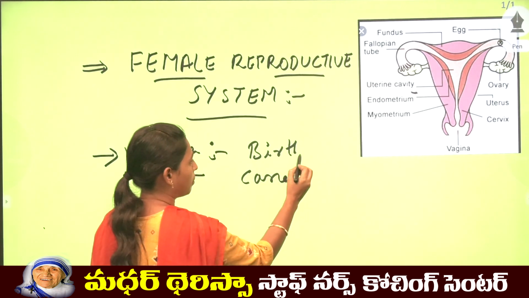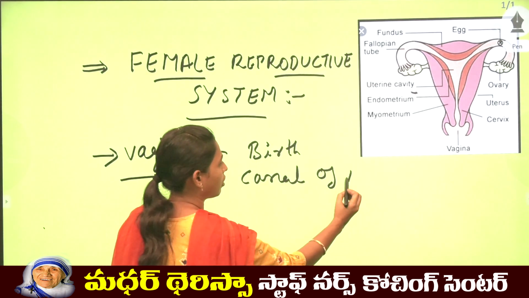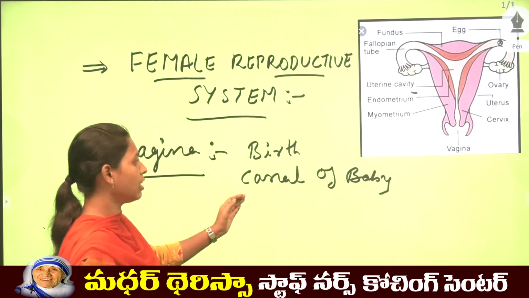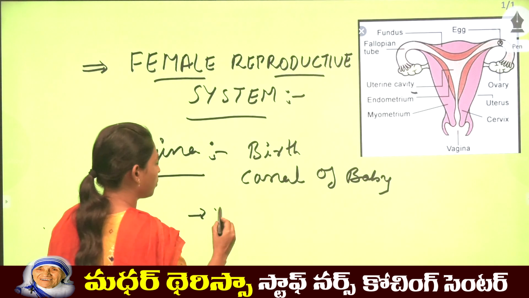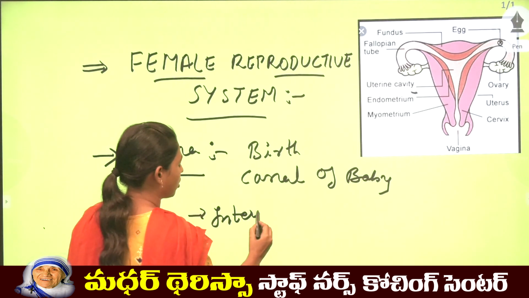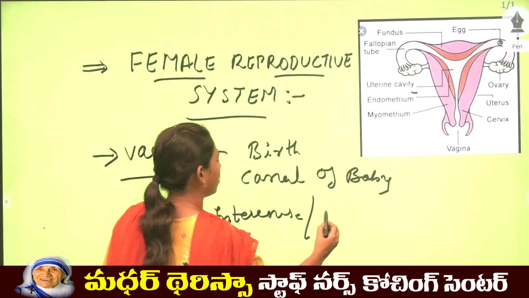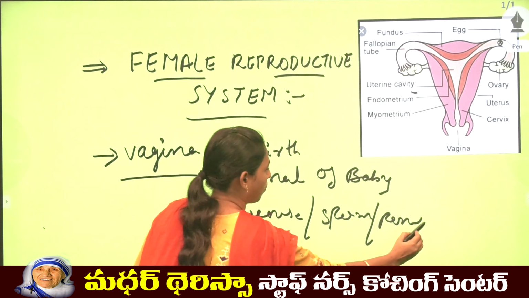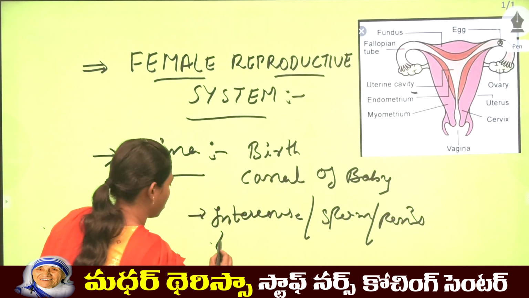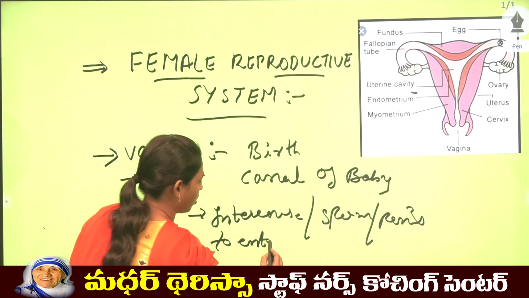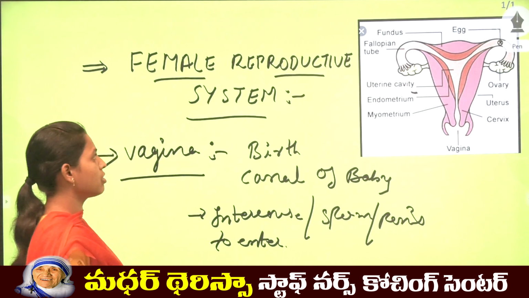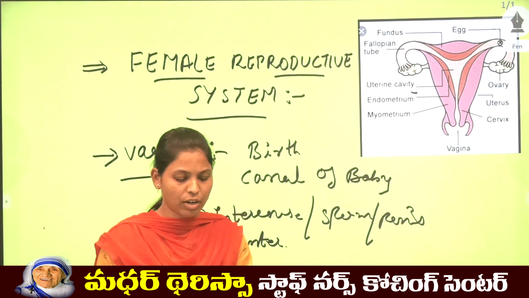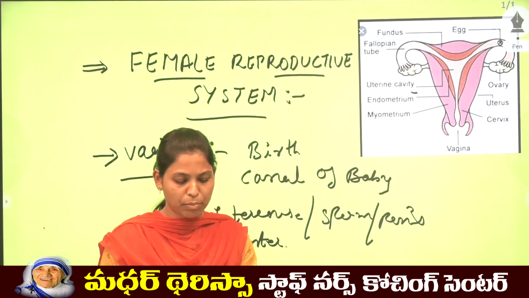Birth canal of the baby. It also serves as an adaptation at the time of intercourse for the sperm and penis to enter. The vagina plays a very important role and helps in the delivery of the baby also.